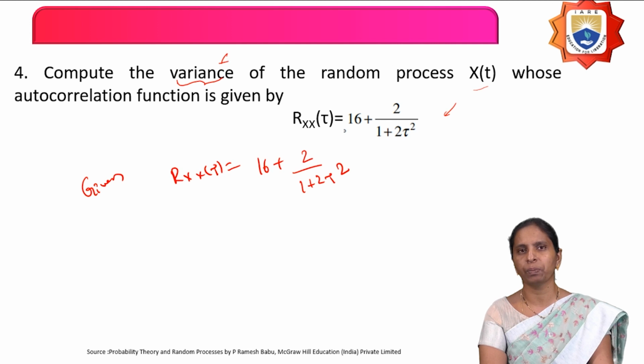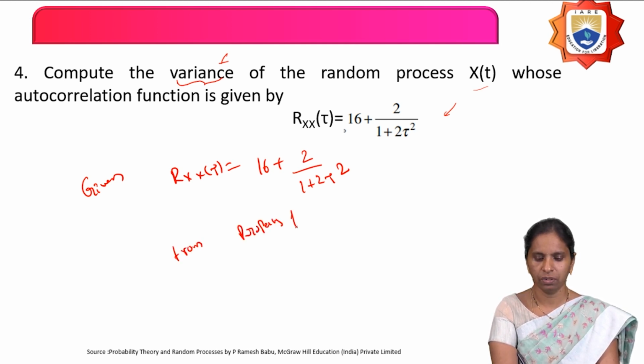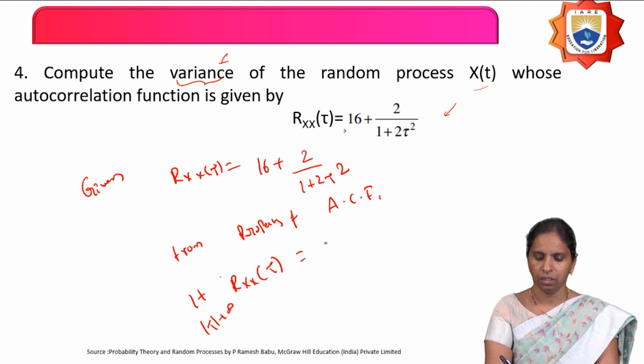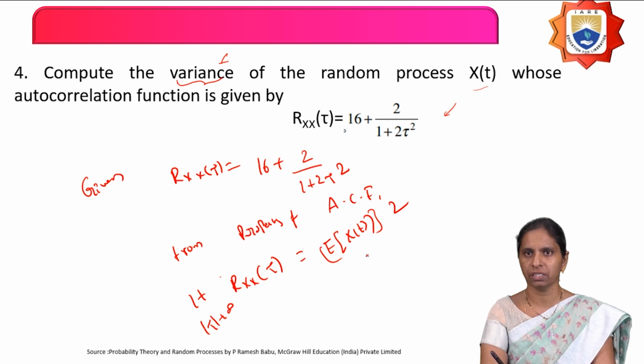You have to use the properties of the autocorrelation function and then calculate the variance of the random process. So from the properties of autocorrelation function, what is the mean of the random process? What is that? So Rxx of mod tau, limit mod tau tends to infinity. Rx of tau is nothing but what? E of x of t whole square. So this is what, from the properties of autocorrelation function, write down.